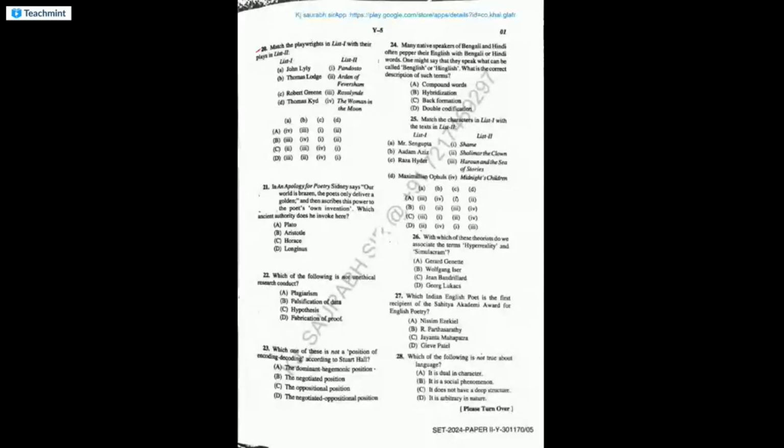Match the following. Okay, so the answer is straight away A. That means John Lyly wrote The Woman in the Moon. Thomas Lodge wrote, of course, Rosalind. Robert Greene wrote Pandosto, and Kyd wrote Arden of Feversham. So the question is from the University Wits.